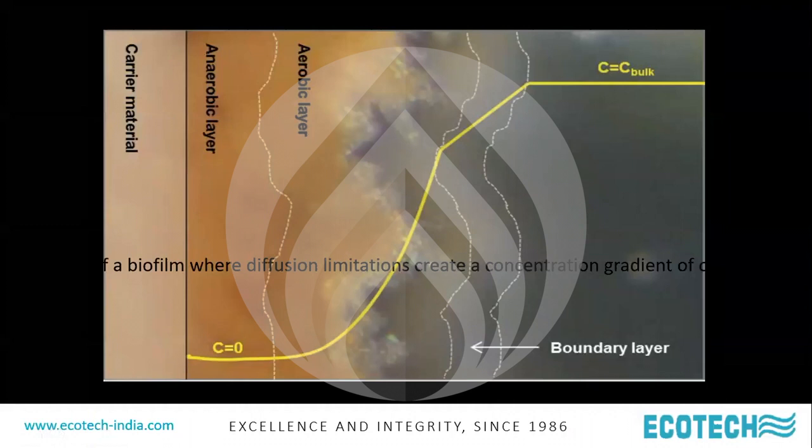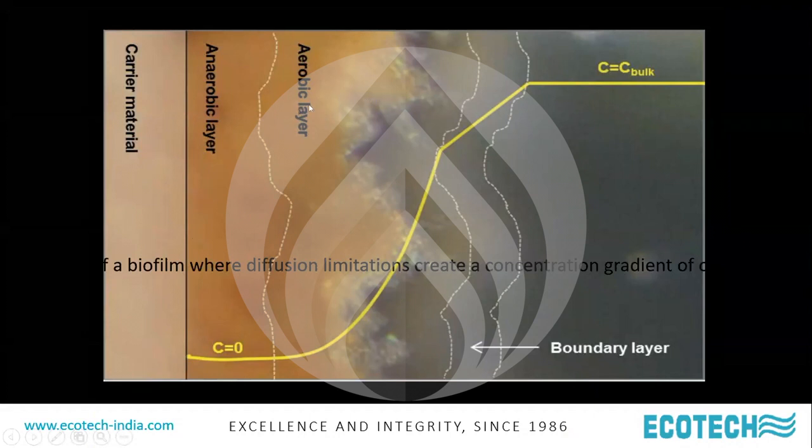So this is the main message I wish to convey. This is typically the dissolved oxygen profile in the bulk liquid. Let us say it's 3 to 4 ppm, and as it enters the film, it drops. This is the profile, and by the time it reaches the plastic carrier media surface, it becomes zero, and therefore the bacteria dies.